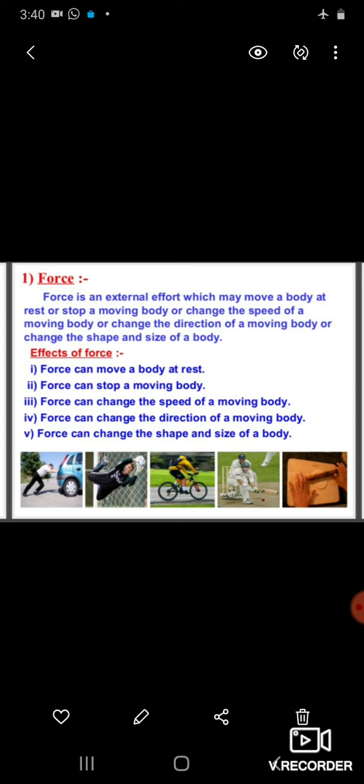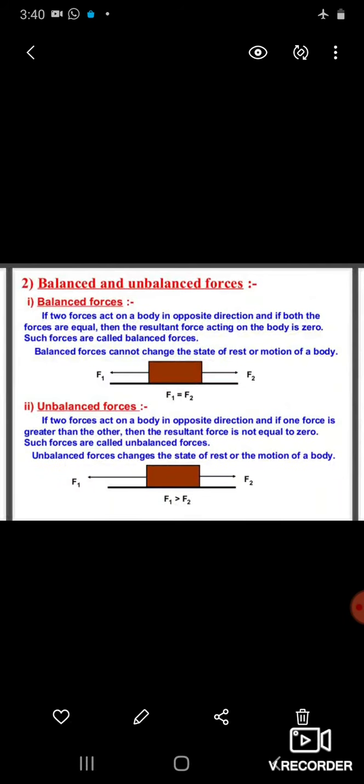And how many types of forces are there? There are two types of forces in this chapter, balanced and unbalanced force. Balanced force: if the net force of all the forces is equal to 0, or the resultant force acting on the body is 0, it means these forces are said to be balanced.